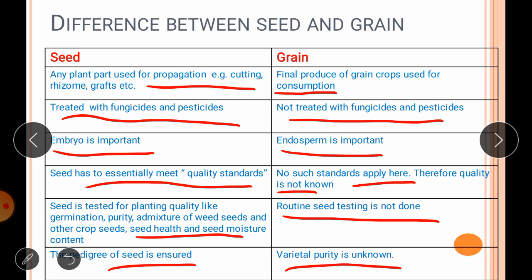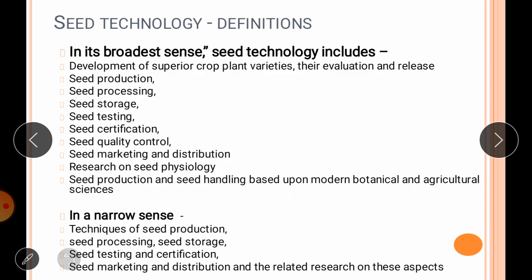We don't know its parent and all the details in case of grain. The next point is seed technology. So in the broadest sense, seed technology includes development of superior crop plant varieties, their evaluation and release, seed production, processing, storage, testing, certification, quality control, seed marketing, distribution, research on seed physiology, seed production, seed handling based upon modern botanical and agriculture sciences.